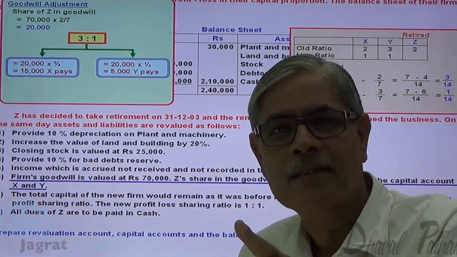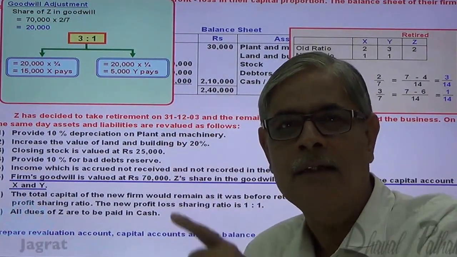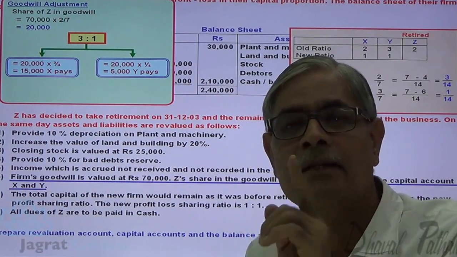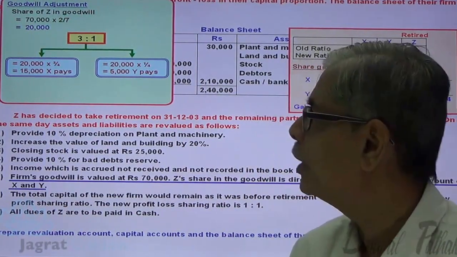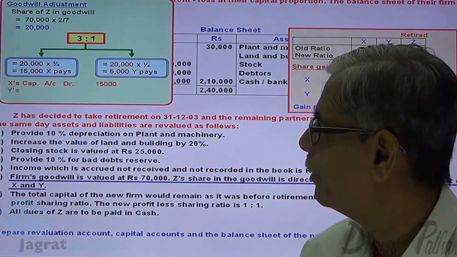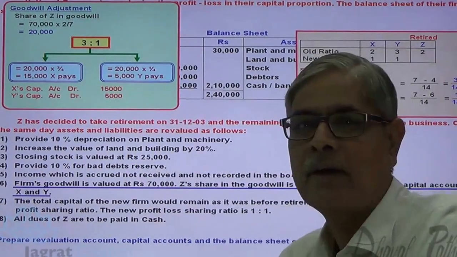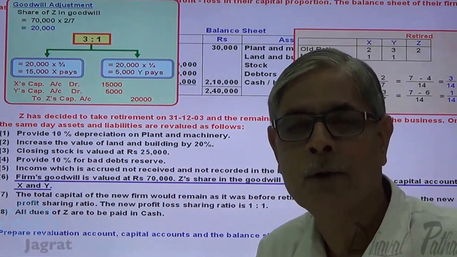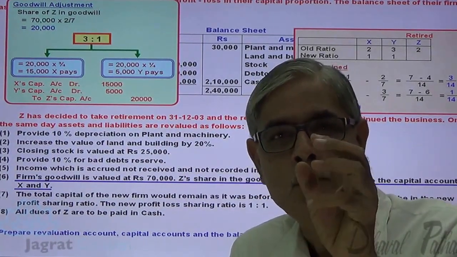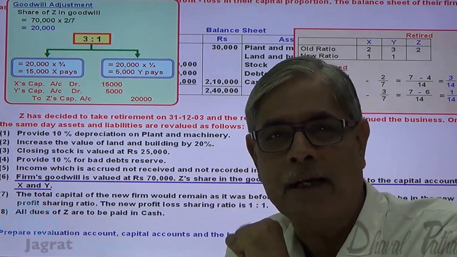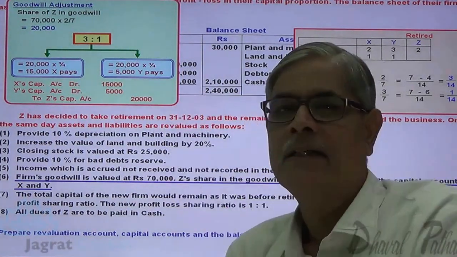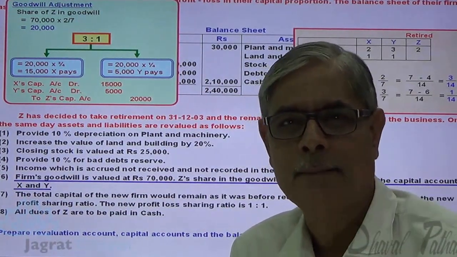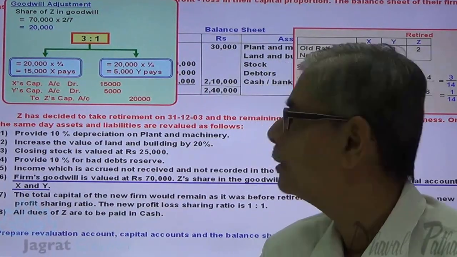Now the partner who pays, their capital account is debited. The partner who gets, his capital account is to be credited. So here the journal entry is X capital account debit 15,000, Y's capital account debit 5,000, to Z's capital account 20,000. This is how the goodwill adjustment entry to capital account gets recorded, and I will consider this entry while solving the sum.